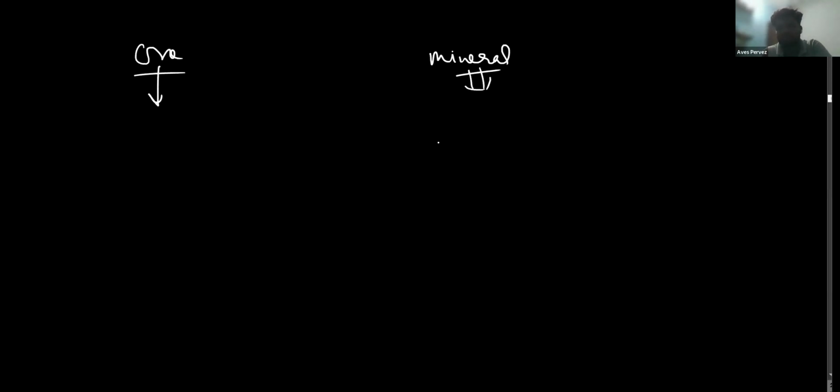For example, sand is also a mineral. Sand, silica, contains some iron, some metals, some aluminium, some silicate. So this is a mineral, but there are some substances from which the metal can be extracted economically.